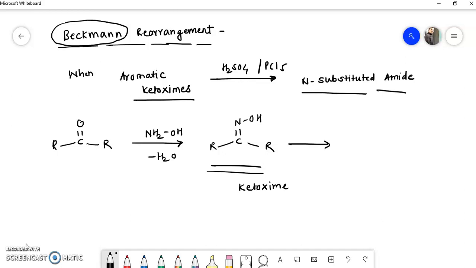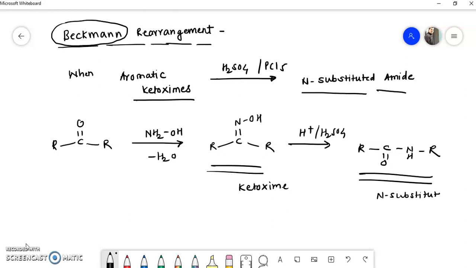And when this ketoxime is treated with H plus, that is H2SO4, then there is a formation of this product, that is N-substituted amide. I will write here R-C=O-N-H-R. So this product will be obtained. This is called N-substituted amide, because RCONH is the functional group of amide. So we can say that ketoximes are converted into amides by using Beckmann rearrangement.